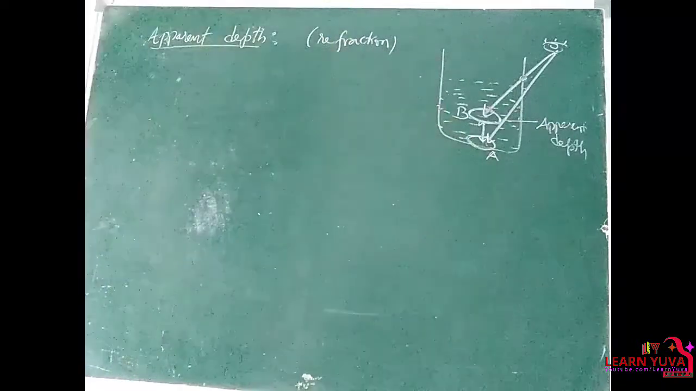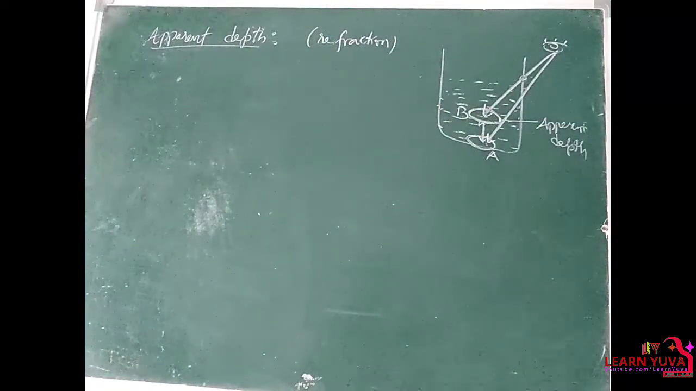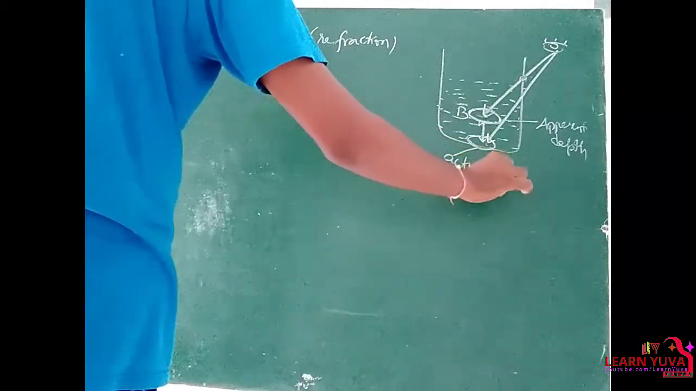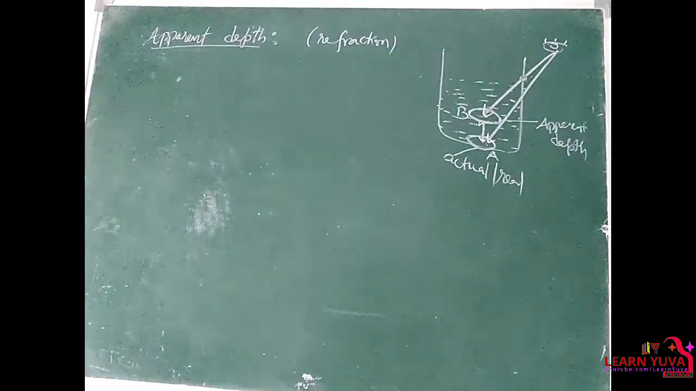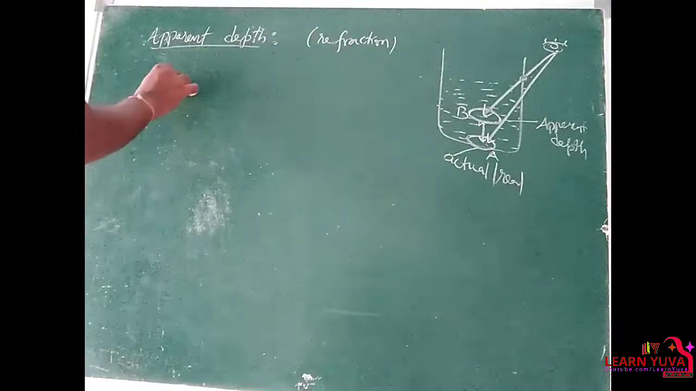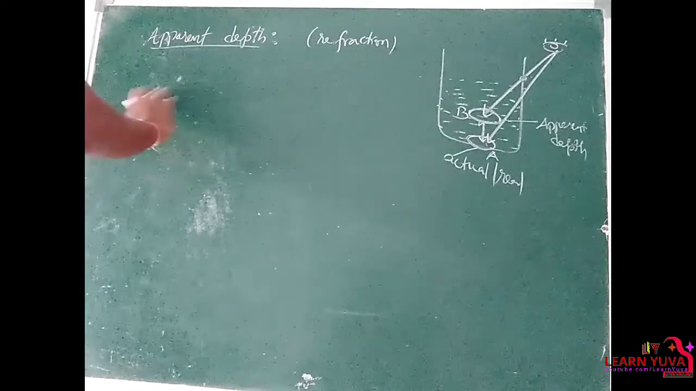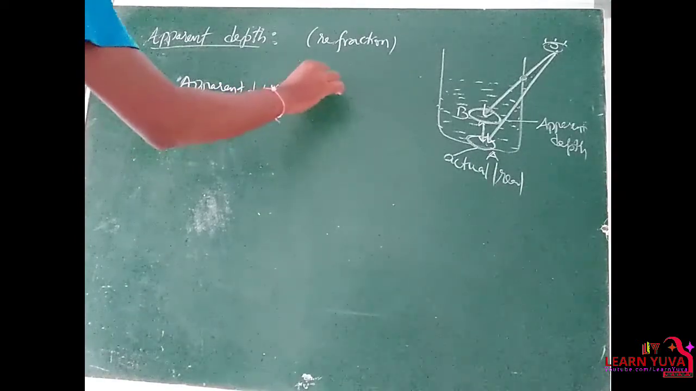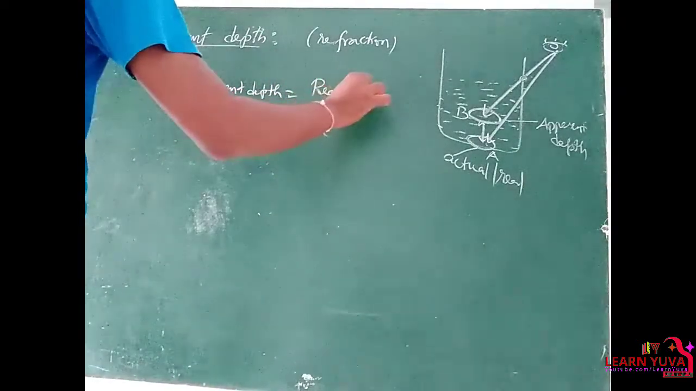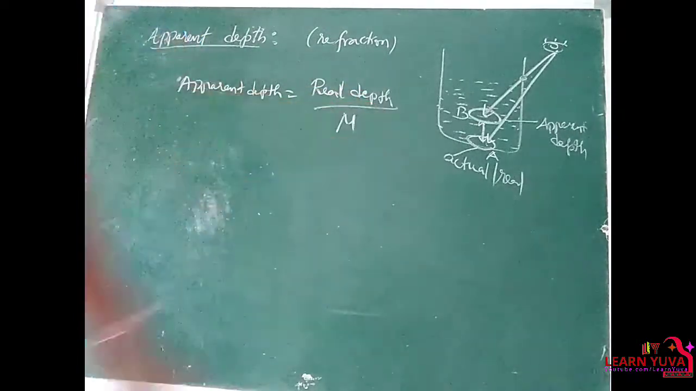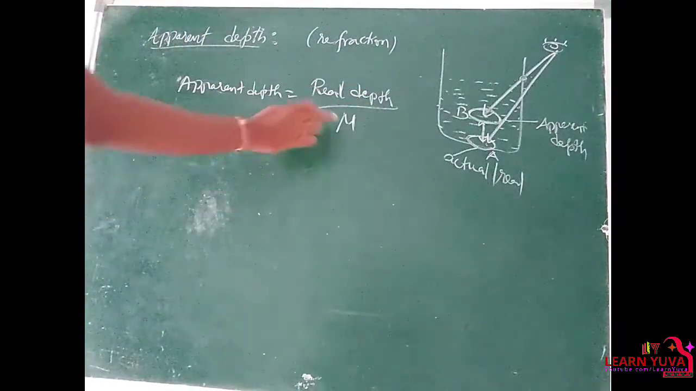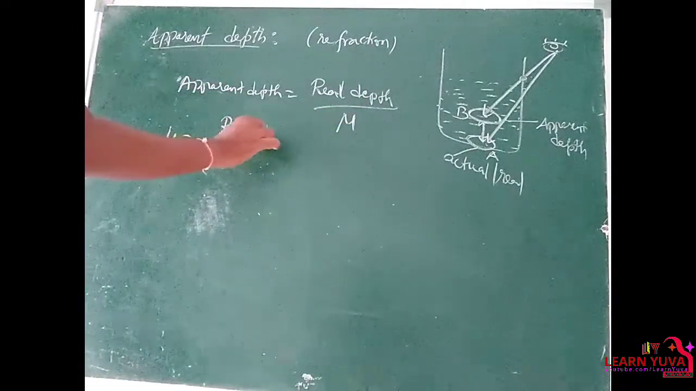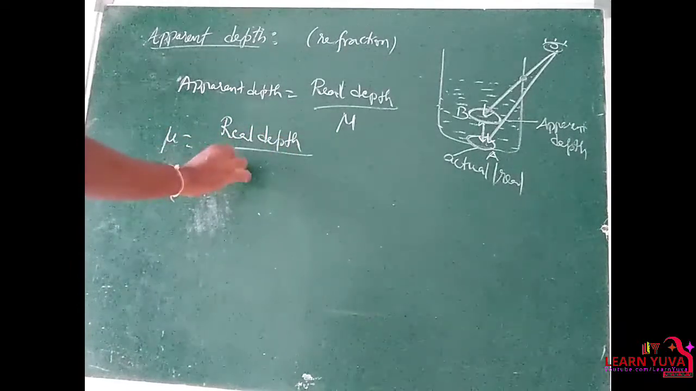Apparent depth is nothing but which is not real, right? And it is the actual depth. And it is nothing but real depth. Clear? So from this we have the formula: apparent depth is equal to real depth by mu. From this, mu can be written as, apparent depth comes to the denominator, so mu is equal to real depth by apparent depth.